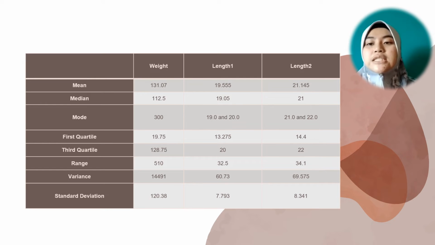Lastly is standard deviation. Standard deviation is derived from variance and tells on average how far each value lies from the mean. It is the square root of variance. So the standard deviation for weight is 120.38 gram. For length 1 is 7.793 centimeter. For length 2 is 8.341 centimeter.